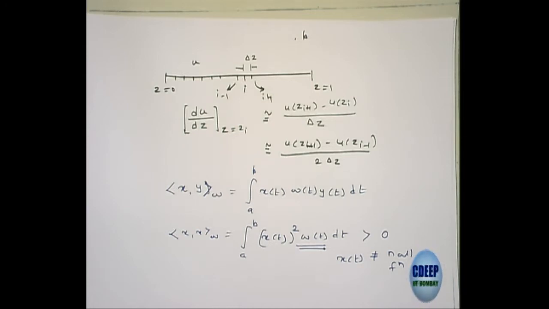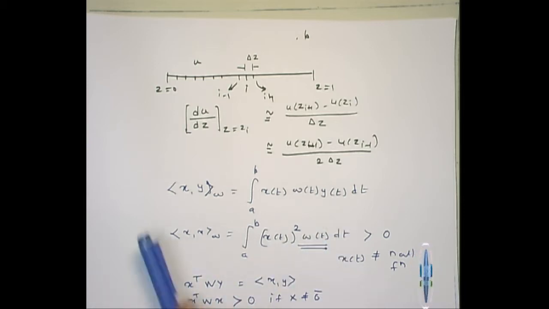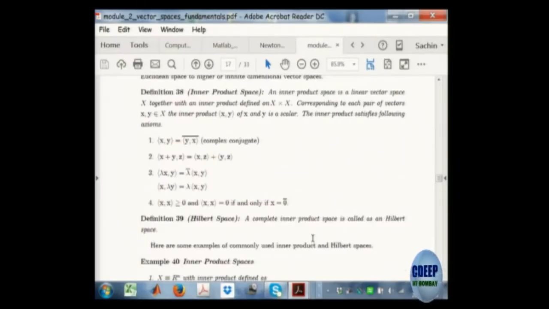Likewise, when you define x transpose W y as the inner product in a finite dimensional space, when you take x transpose W x, this should be greater than 0 if x is not equal to the 0 vector. This is the definition of a positive definite matrix. So unless this condition is satisfied, we cannot define the inner product.